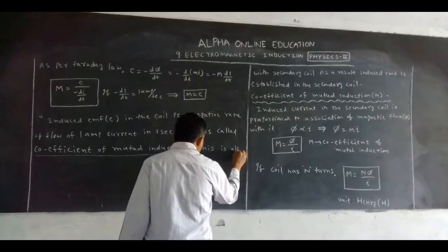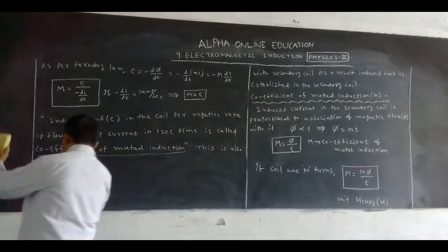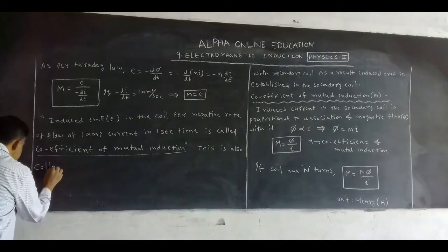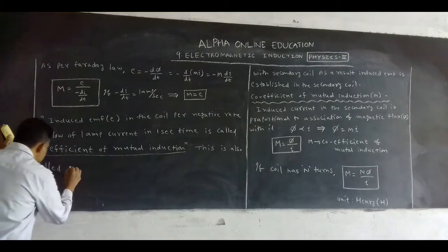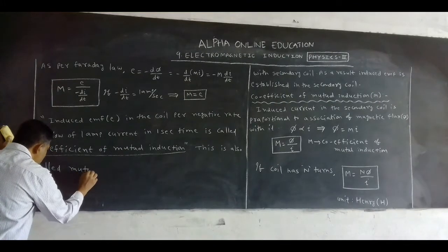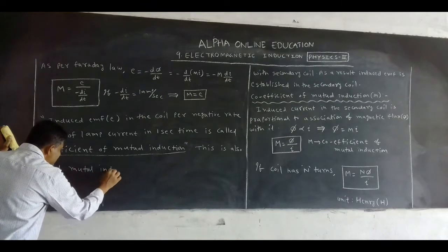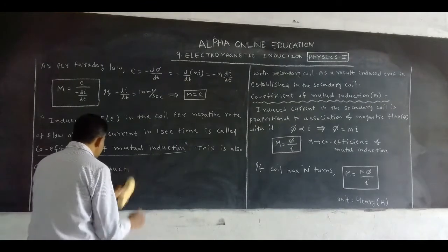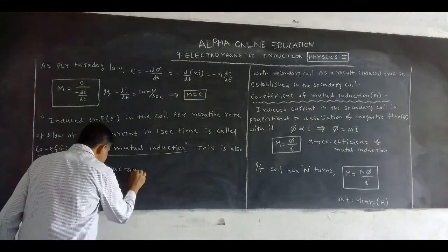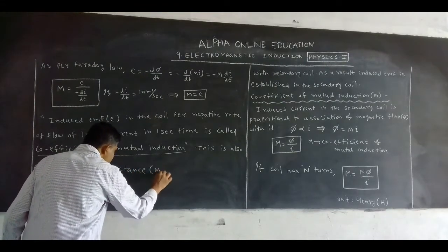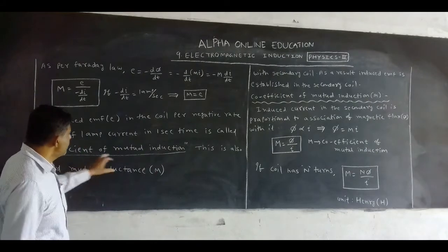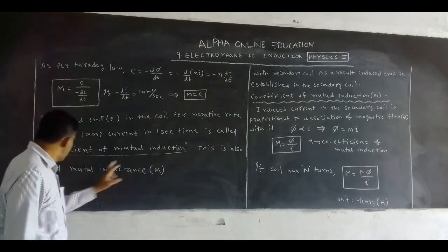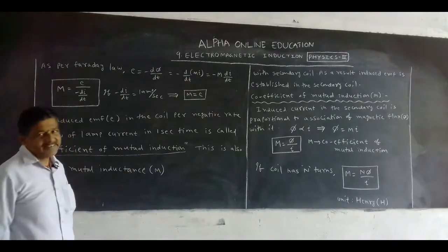This is also called mutual inductance. Coefficient of mutual induction is also called mutual inductance.